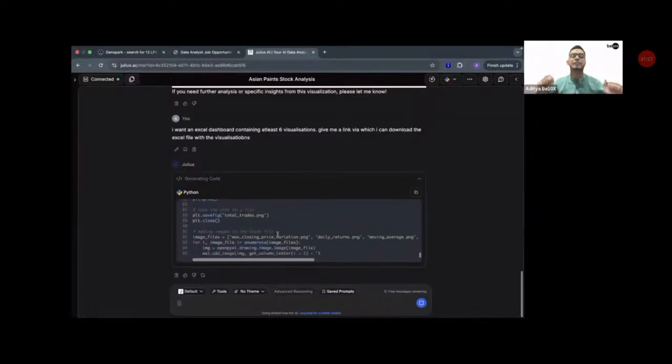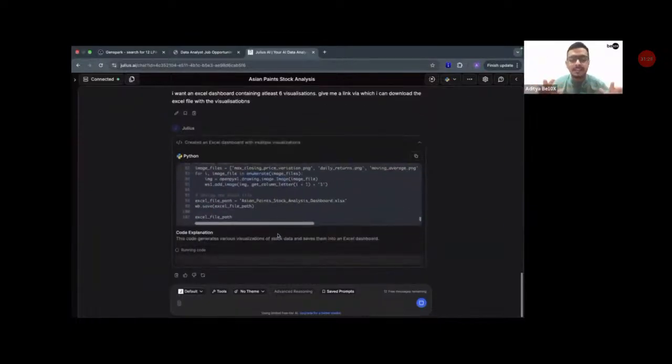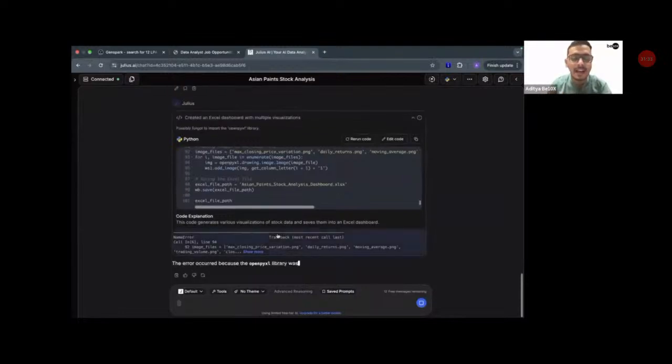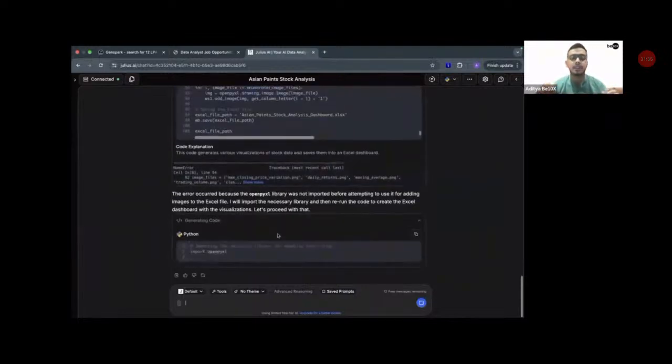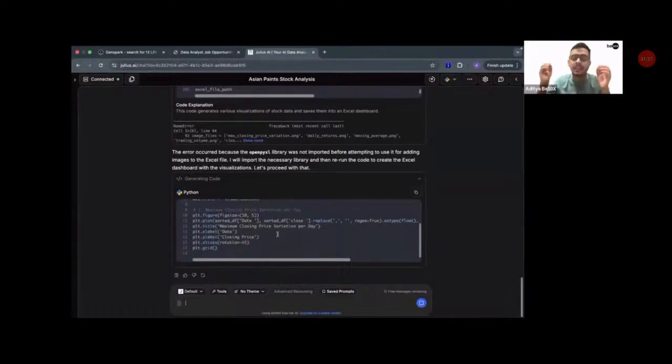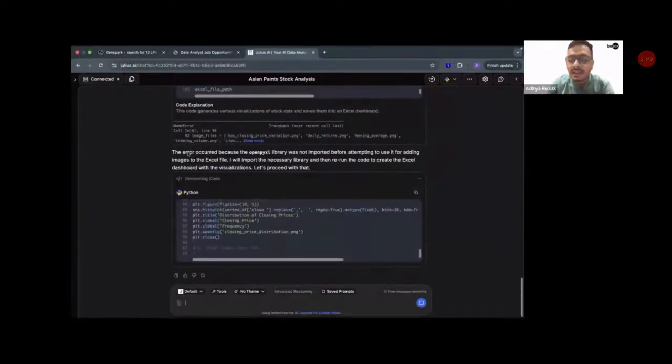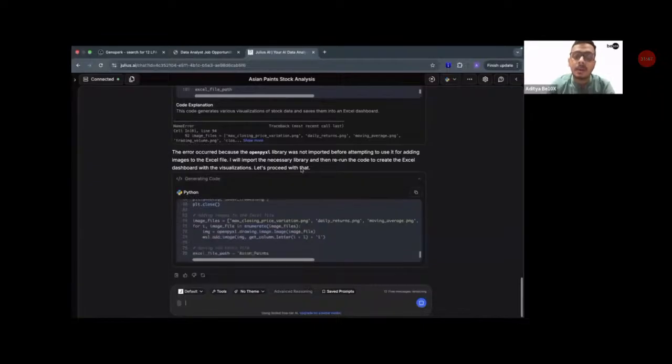Okay, it is again writing a few lines of code at an amazing pace. It is writing a few lines of code, and now it has detected some sort of an error. So now, guys, how many of you are mind blown? Type in MB in the chat box if you are mind blown by this, because it wrote a few lines of code. It realized that it has made an error. Now it is writing the code again.